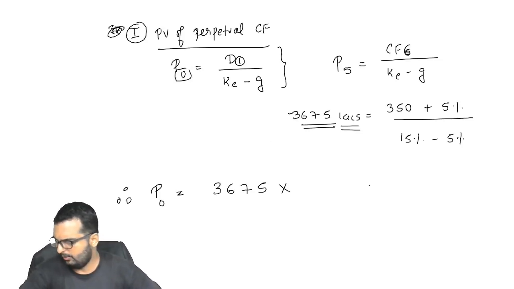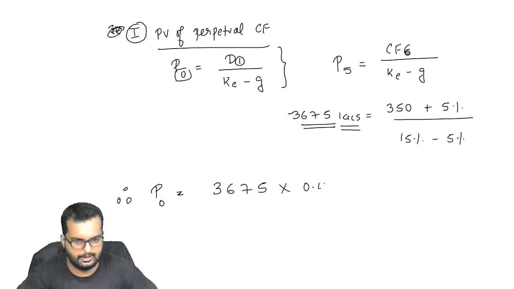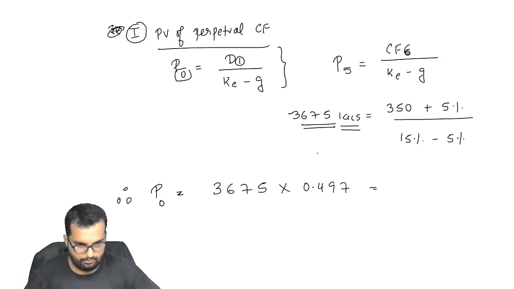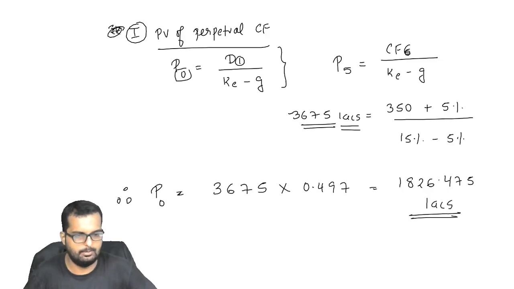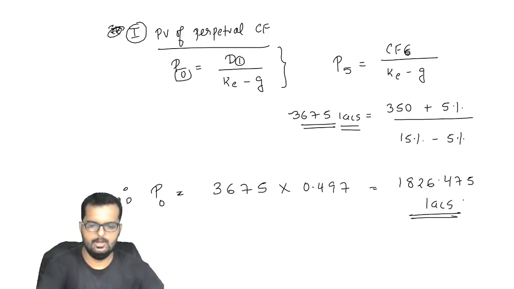What is the 5th year discount factor? 0.497. So 3675 into 0.497 is 1826.475 lakhs. Can you please write down till here in your books now?